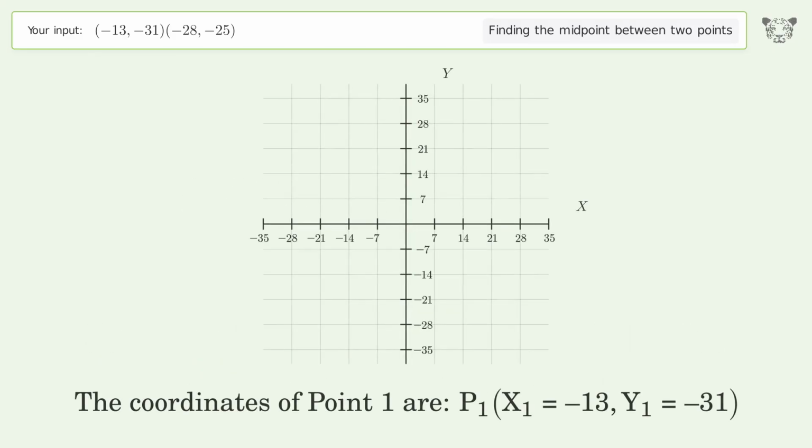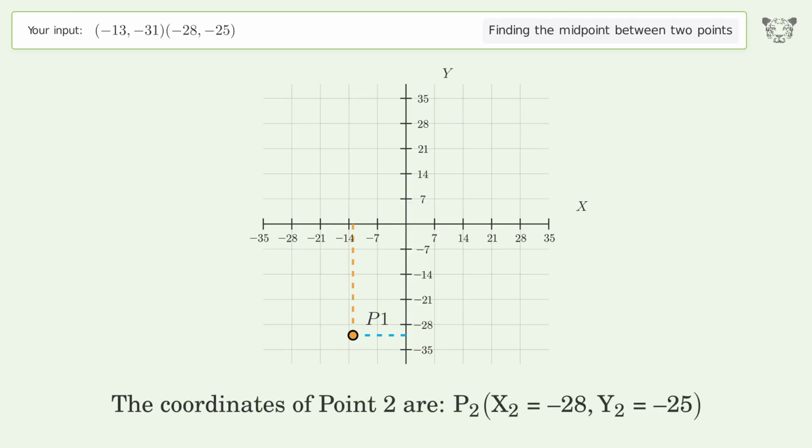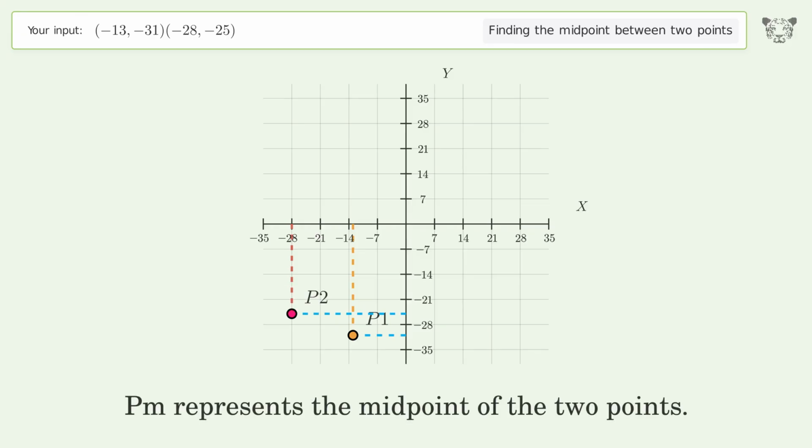The coordinates of point 1 are, x1 equals -13, y1 equals -31. The coordinates of point 2 are, x2 equals -28, y2 equals -25. PM represents the midpoint of the 2 points.